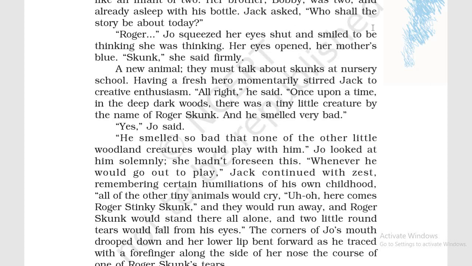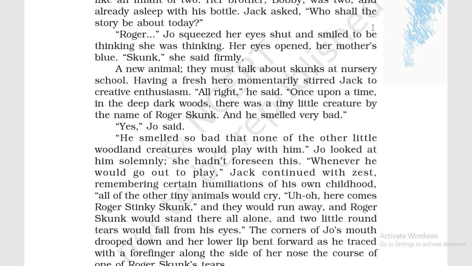Jack asked her who the story should be about today. And Joe replied, Roger, and she suddenly said, Skunk. Roger Skunk. She said it like that. So today Jack is going to tell her the story about Roger Skunk. A new animal. They must talk about skunks at nursery school. So it is definitely a new animal.